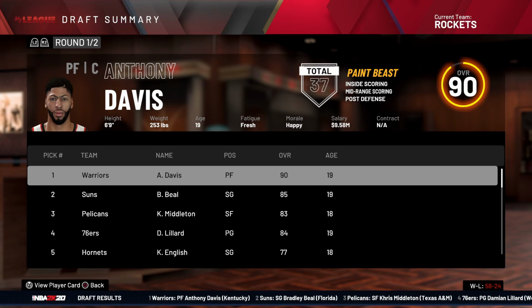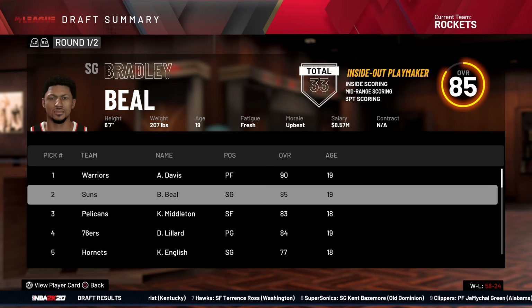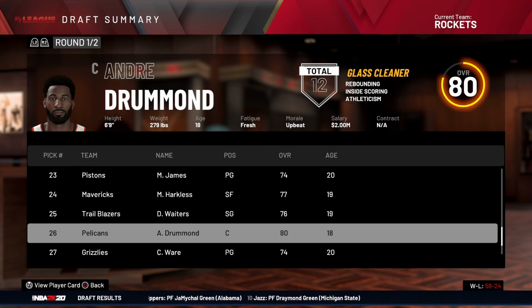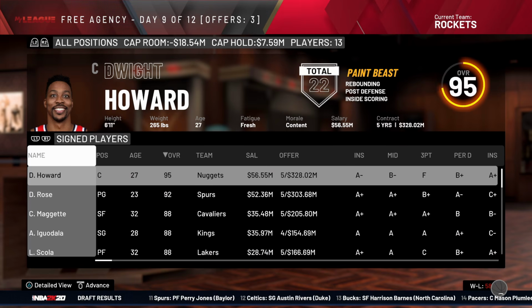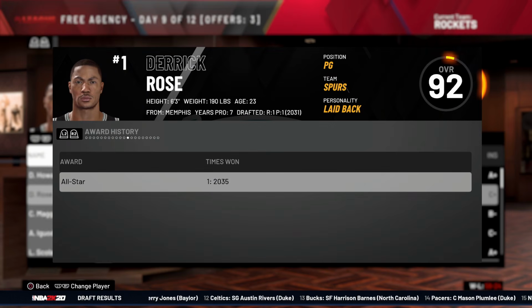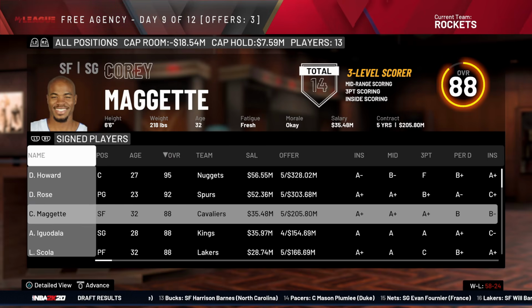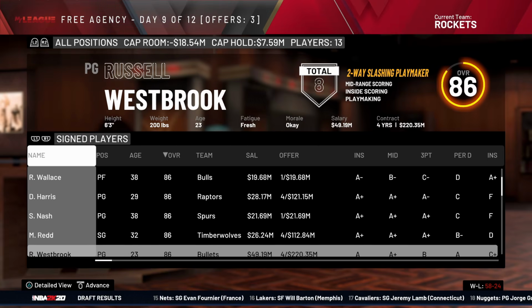Oh my God. AD is a 90? For Christ's sake. I mean, in fairness, he was probably a 90 by his second year in the league, but not first. At least high 80, but all right. Andre Drummond went 26, and we just didn't have a pick at all. Dwight Howard still with the Nuggets. Derrick Rose, but you're already a free agent. Oh yeah, but he's staying with the Spurs. Iggy went to the Kings, and yeah, you see the...